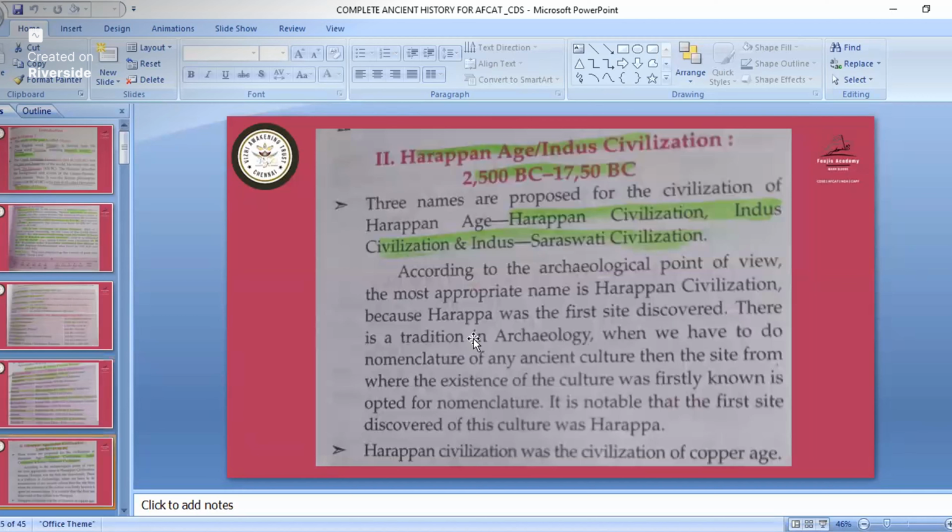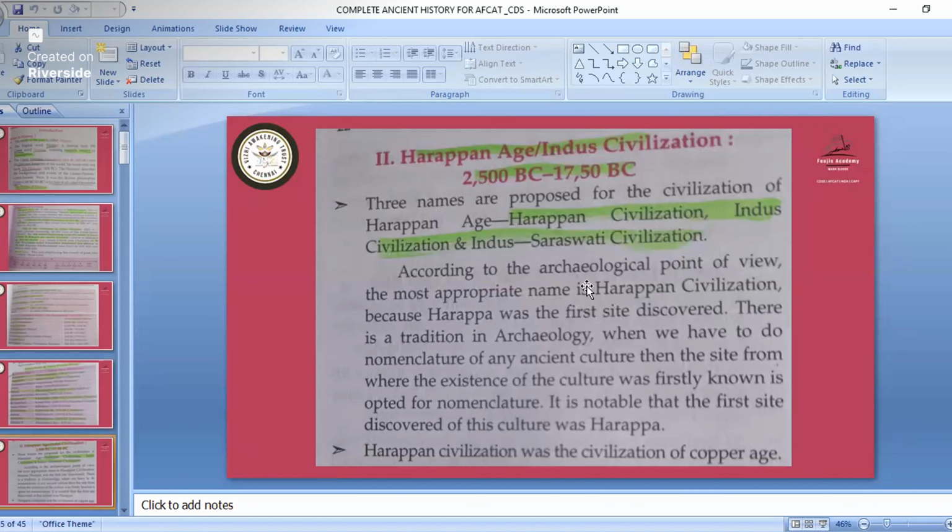Okay, now we'll come to the Indus Valley civilization. During the Harappan age, that civilization was known as the Indus Valley civilization. Three names are proposed for it: Harappan civilization, Indus civilization, or Indus Saraswati civilization.